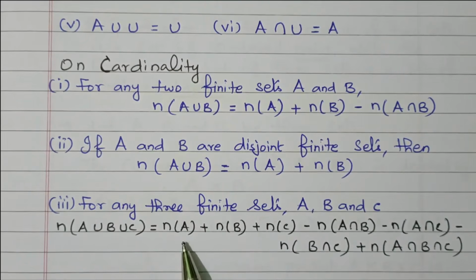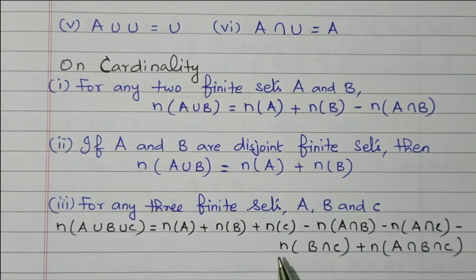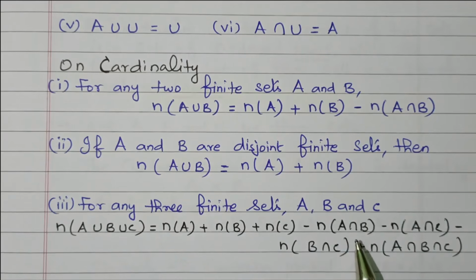So first the n of A, B, C is available. Then subtract the intersection of AB, AC, BC. Then add the intersection of ABC. So this is related to the three sets, right?